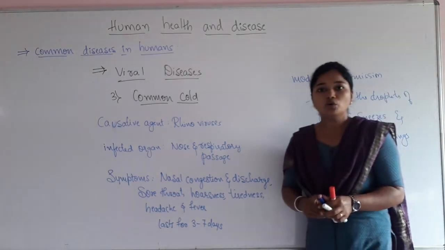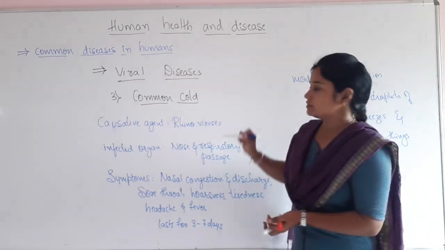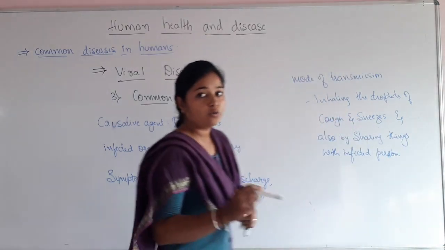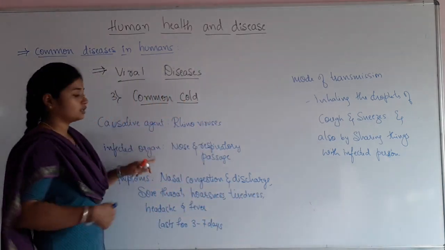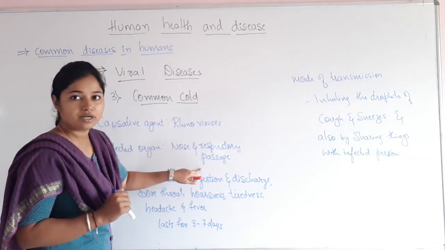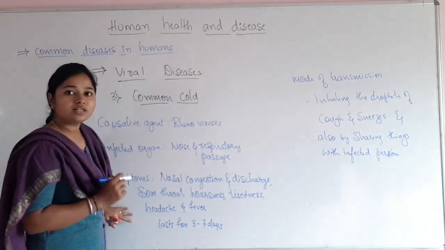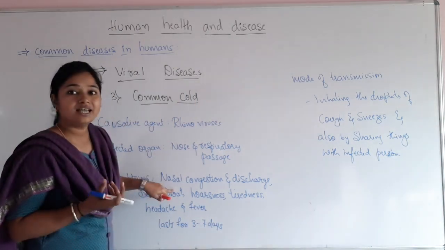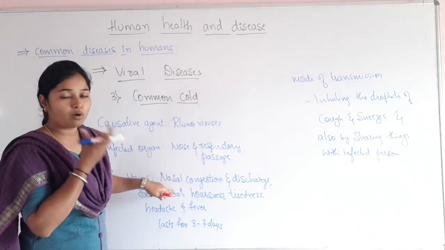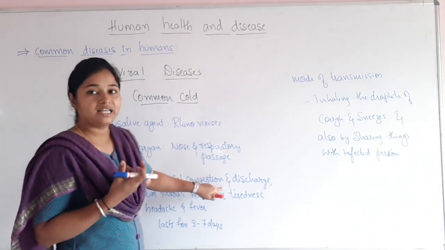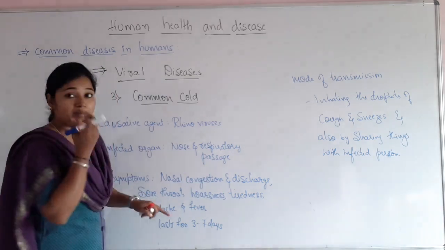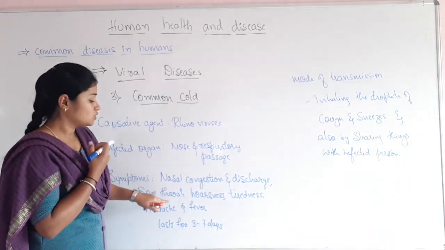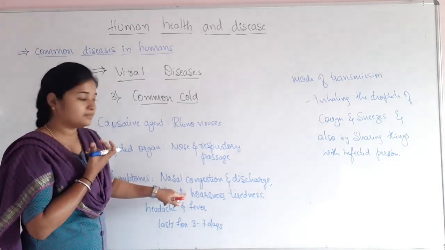So the common cold is mainly caused by a virus called rhinoviruses, and these rhinoviruses mainly affect the nose and the respiratory passage, right? What are the symptoms of common cold? There is a nasal congestion, meaning we have a problem during breathing, then nasal discharge, the mucus coming out from the nose, then the sore throat, so there is an itching in the throat, hoarseness, and tiredness.